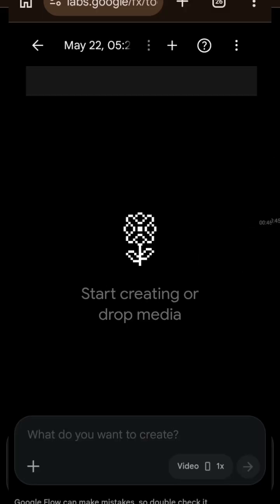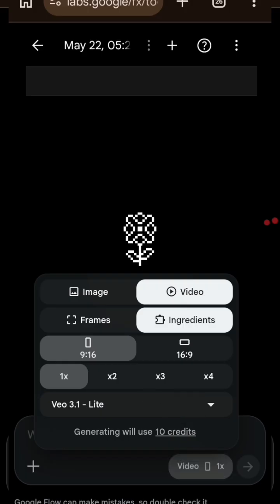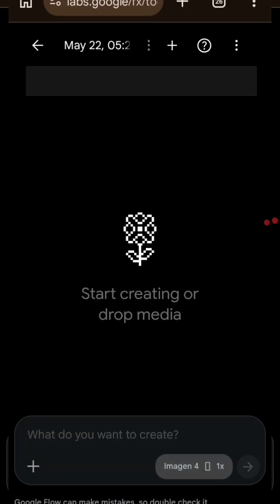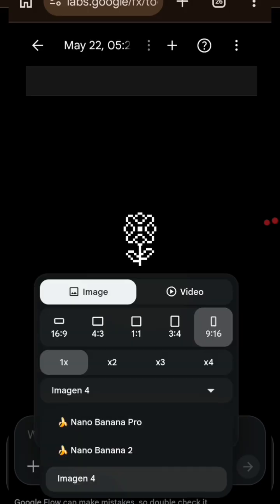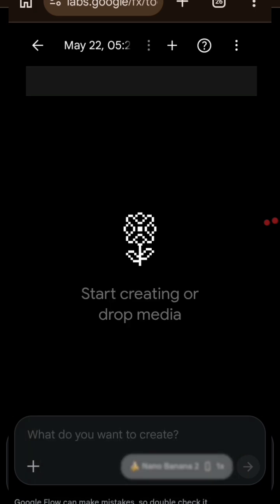Now this is the interface you will see after clicking new project. Now look at the bottom here. Mine is saying video. Yours may be saying images, and you might be seeing nano banana just like this. This is what you may be seeing in your own.